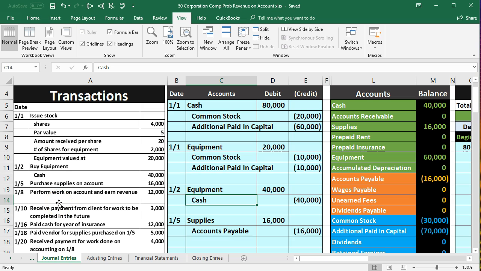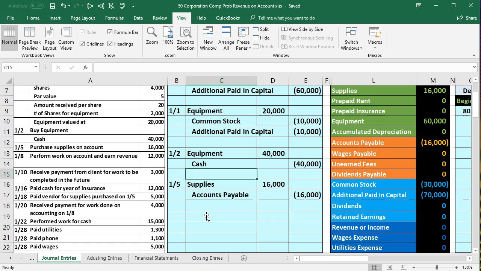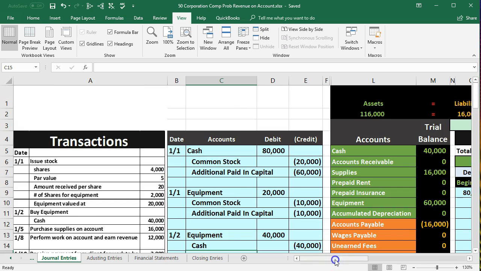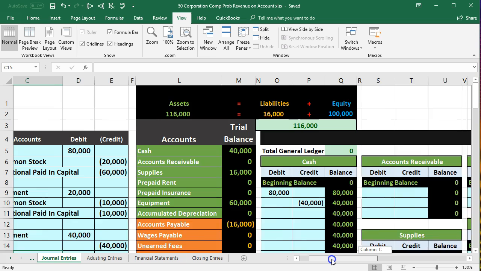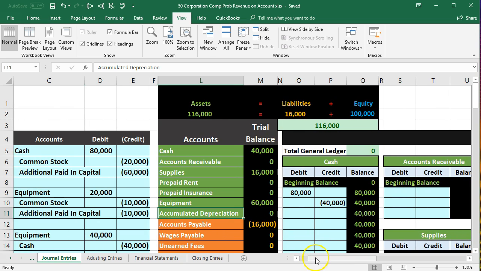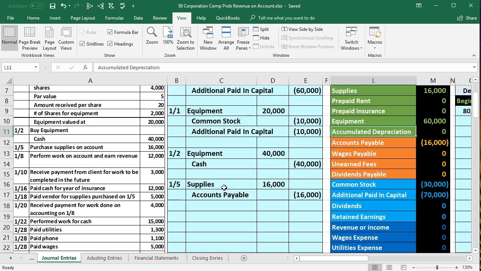And not getting cash at this point in time, but having to track that information that people owe us money in accounts receivable. We'll enter this into our general journal. We will journalize the journal entry into the general journal, then post it to the general ledger, which is this item over here, which will then be used to create the trial balance and check out what happens in terms of the accounting equation and net income.